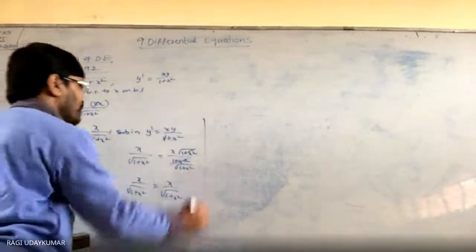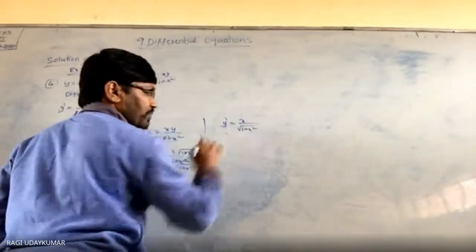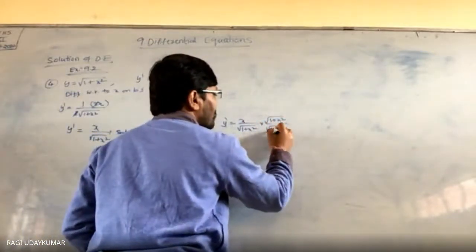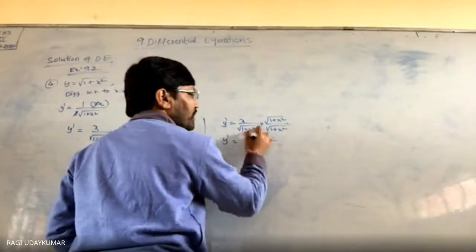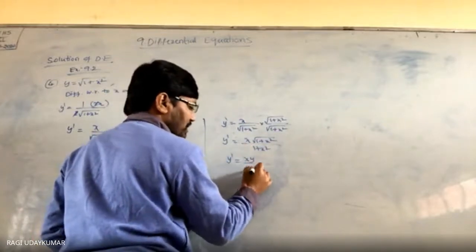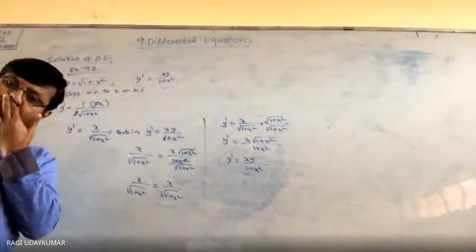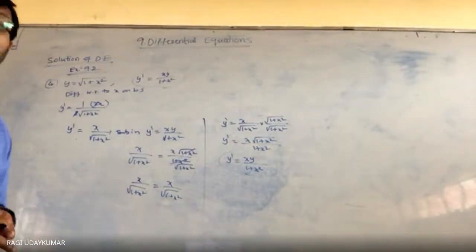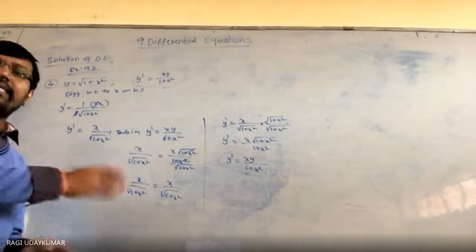The other thing is, ये आने के बाद y dash is equals to x by under root of 1 plus x square. इसको मैं क्या करता हूँ ना, इधर I will write 1 plus x square, here 1 plus x square. Y dash is equals to x into under root of 1 plus x square by 1 plus x square. So this is y. So y dash is equals to x y by 1 plus x square. So you have got this differential equation. Actually, this is called forming the differential equation when the general solution is given to you. That topic is deleted from your syllabus. But this is the method to do it.